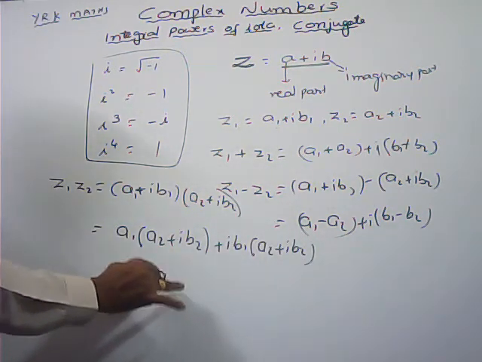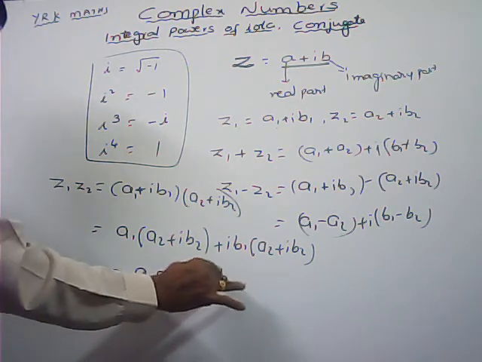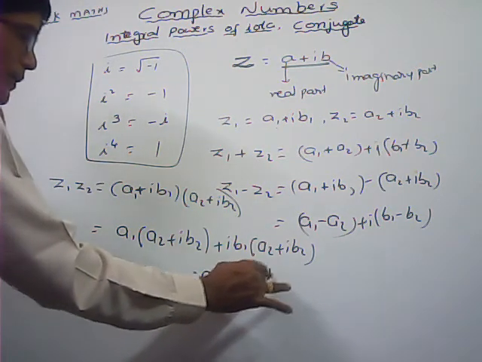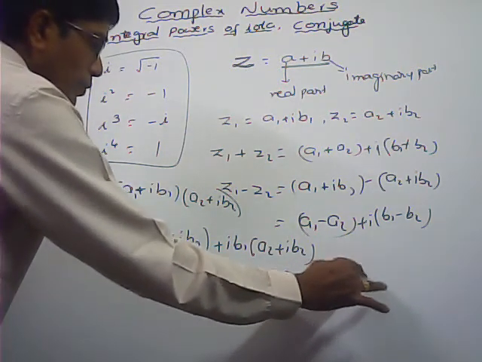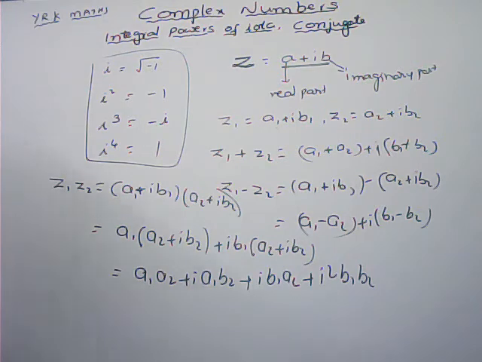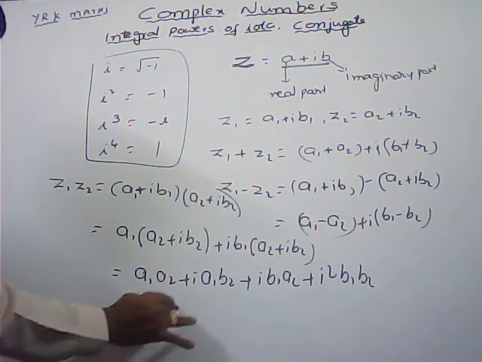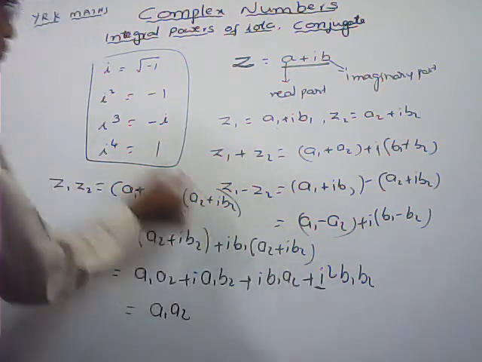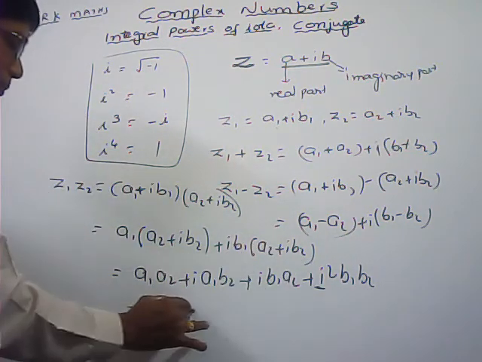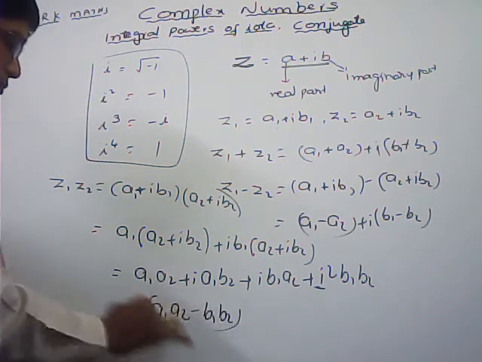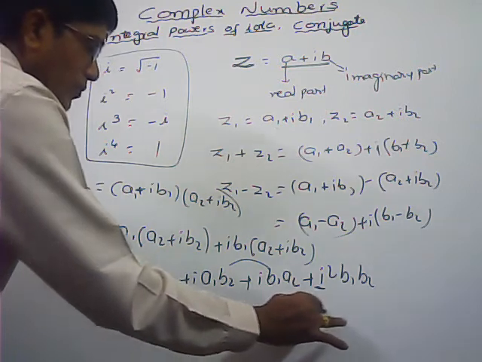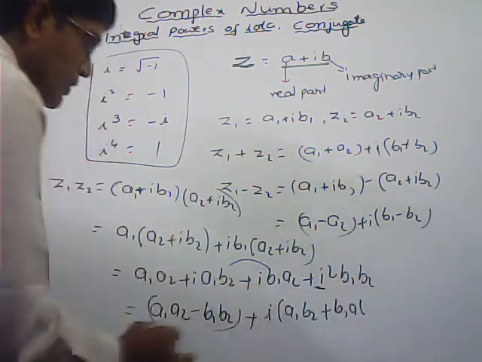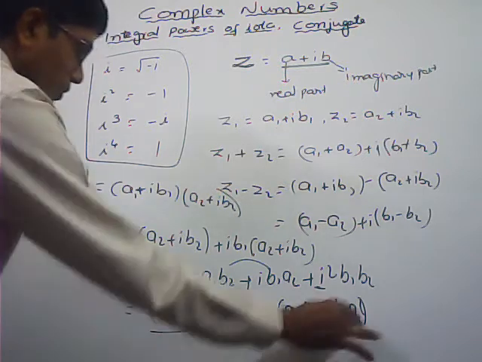Here a1 into a2 plus i into a1 into b2 plus i into b1 into a2 plus i square into b1 into b2. This is the multiplication of two complex numbers. Here i square value is minus 1, so we can write minus b1 into b2. Plus, from these two terms, if I take i as common, i into a1 b2 plus b1 a2. This is the product of two complex numbers.